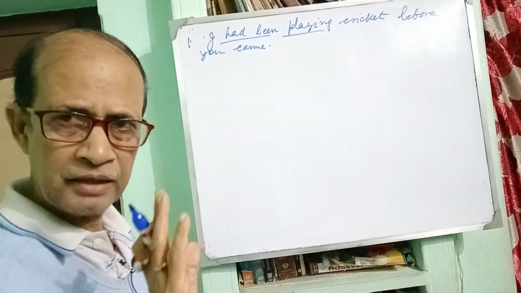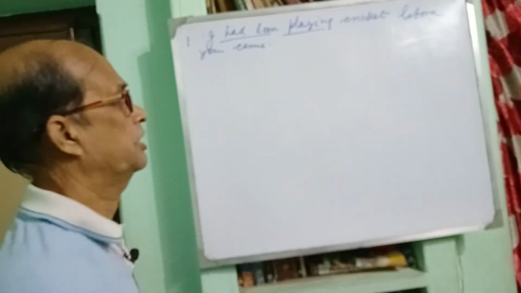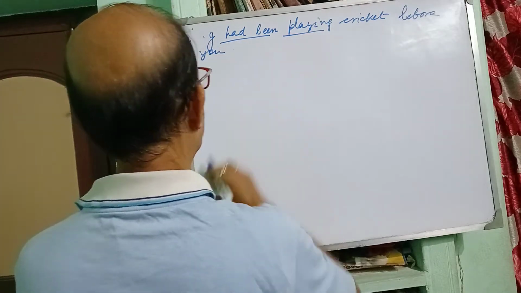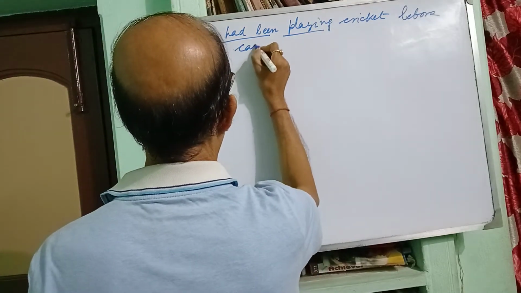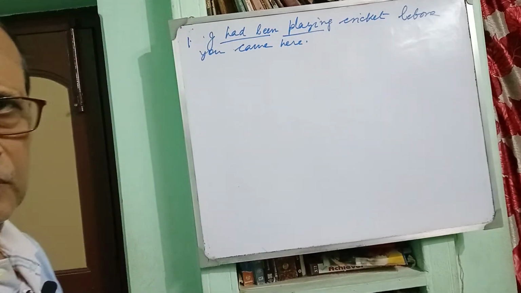And the next part is past indefinite tense. Before you came here. Okay?